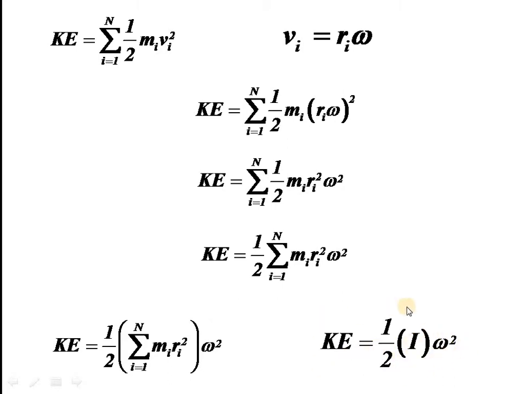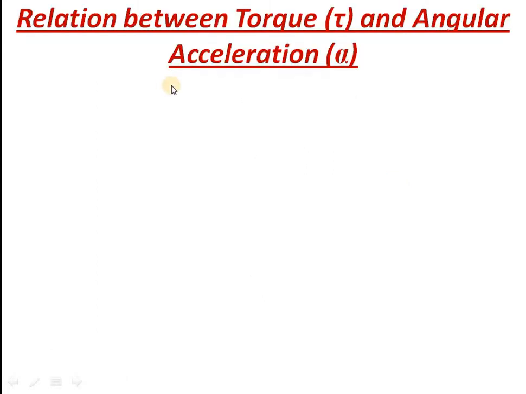Okay, and a compact relation is reached, which indicates the total kinetic energy of the body, provided that I is the moment of inertia of the body. So we could relate moment of inertia and kinetic energy like this with the help of angular velocity of the body. Okay, and another one we want to study is how can we relate torque and angular acceleration.